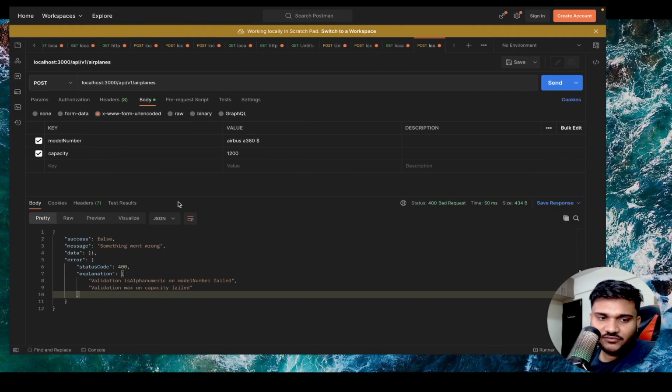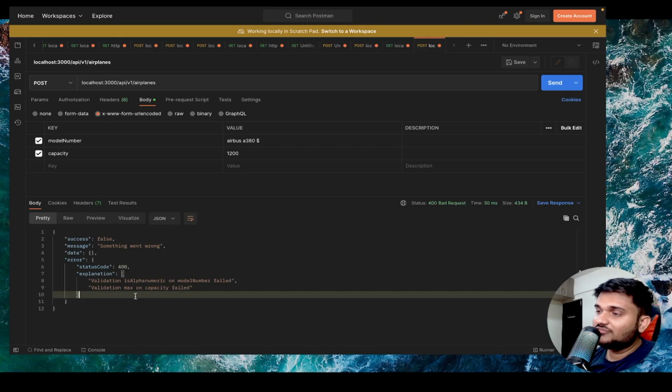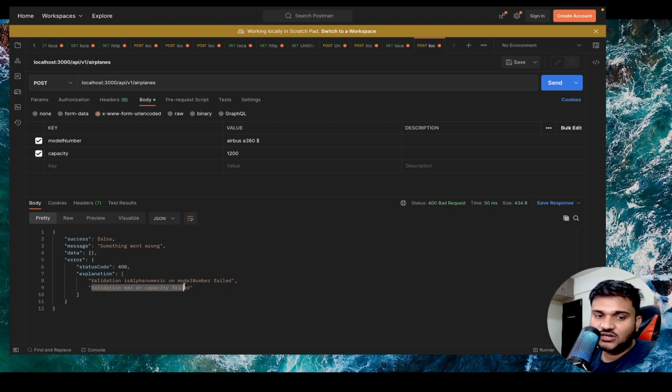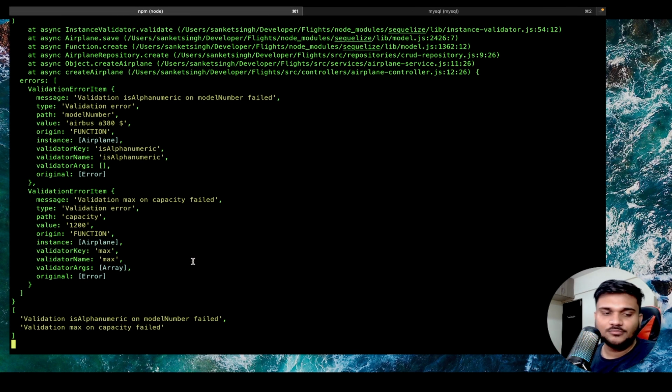Let's say currently whatever is the messaging given to us by the corresponding Sequelize ORM, we are just sending that. Let's say you want to have custom messaging. For custom messaging, you need to have custom cases, right? So you can very easily get custom cases. For example, you just don't want to say validation max on capacity field. You want to say something like the maximum value of capacity can be this, and you have violated that, something like that. So you can actually make separate classes altogether where you can use this validator key as the parameter to actually check what kind of validation failed on which particular property of the model, and then you can prepare custom messaging corresponding to that, right?